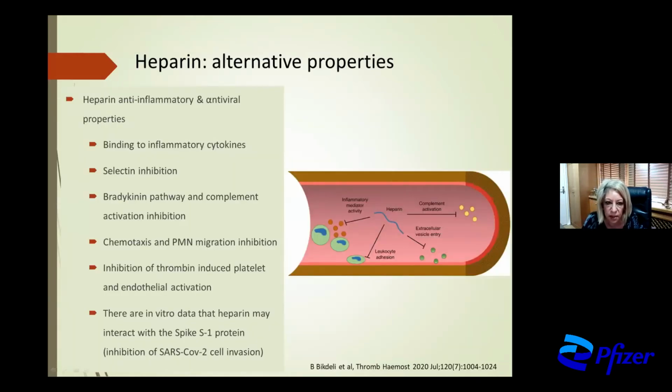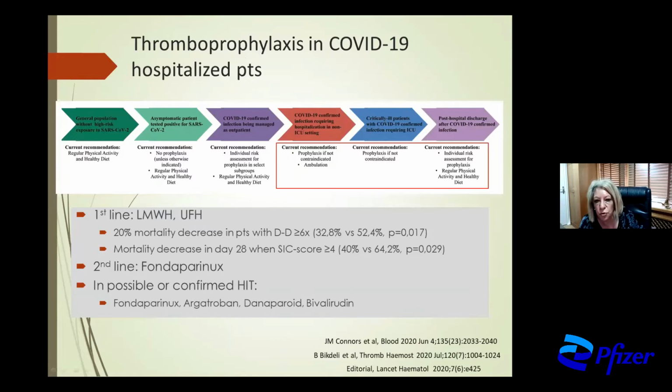Heparin has anti-inflammatory and antiviral properties, but there are also in vitro data that heparin may interact with the spike protein of corona and inhibit corona cell invasion. So, in every hospitalized patient, we have to give thromboprophylaxis with low molecular weight heparin or unfractionated heparin, which cause 20% mortality decrease, especially in patients with D-dimers more than 6 times the upper level.